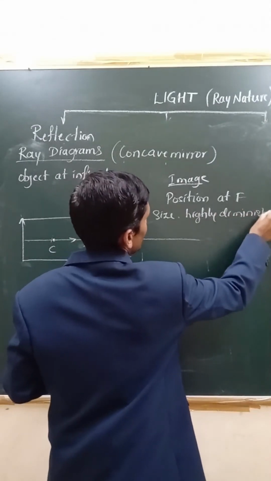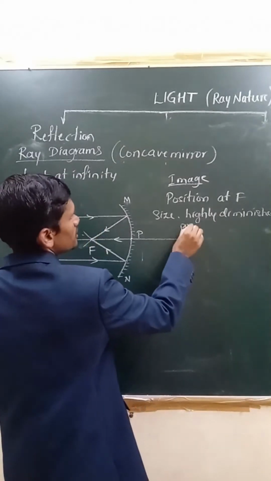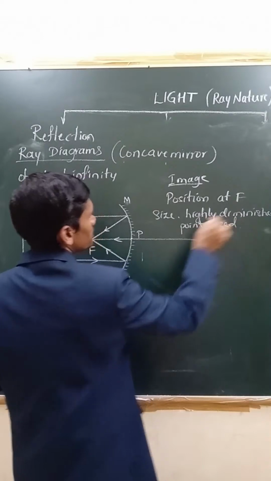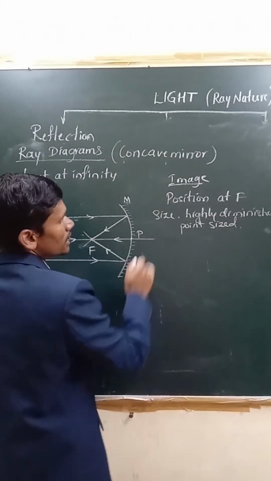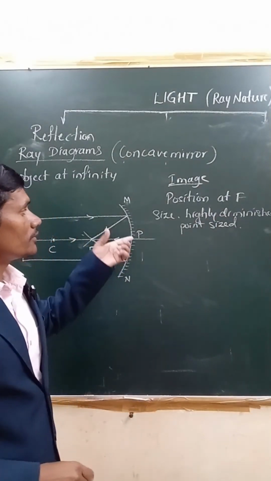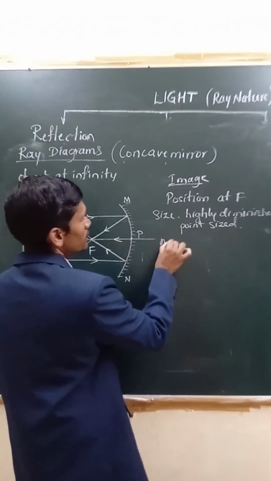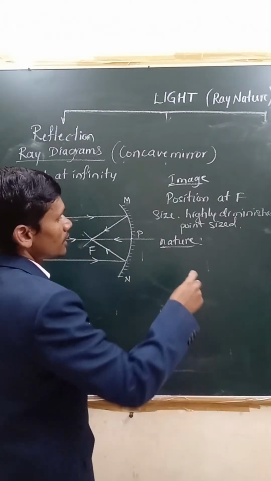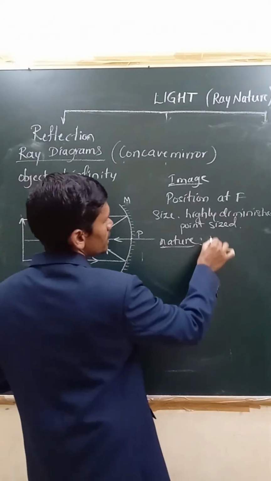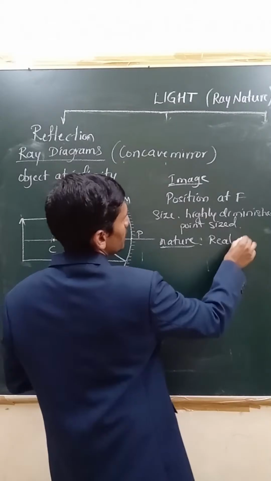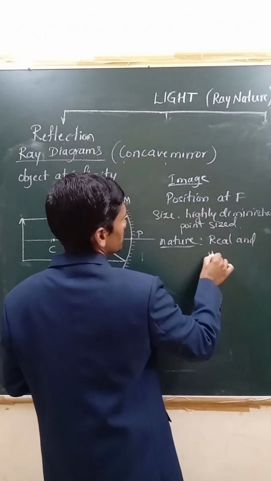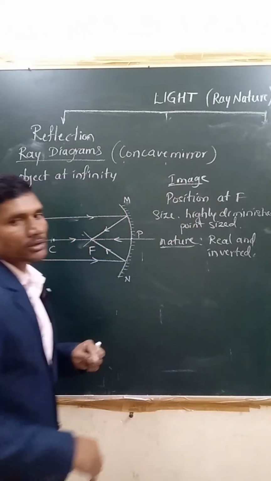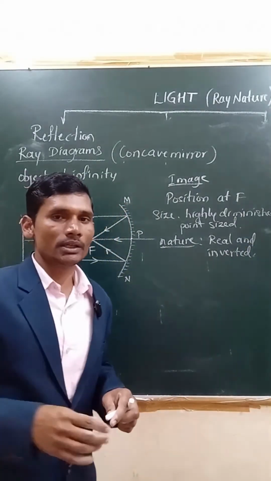Okay, diminished. Highly diminished means point sized. Point sized, we can say. Then what about this one? Point sized. After this, coming to nature. What is the nature of the image? If this is asked, you have to write like this. Nature of the image is what? It is always real and inverted. Real and inverted, right? These are the different characteristics of the image when the object is at infinity.